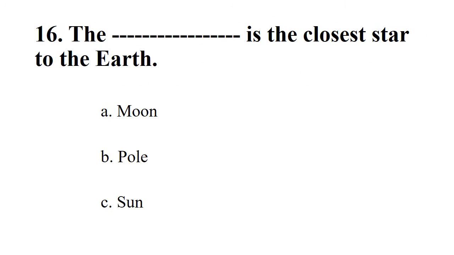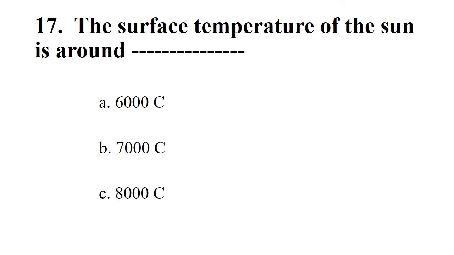Next. The dash is the closest star to the Earth. Options: Moon, Pole, Sun. The right option is Sun. Next. The surface temperature of the Sun is around? Options: 6000 degrees centigrade, 7000 degrees centigrade, 8000 degrees centigrade. The right option is 6000 degrees centigrade.